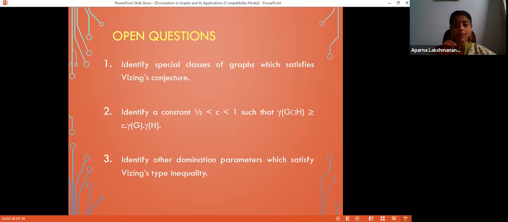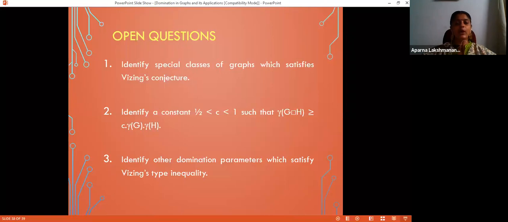The property P is chosen in such a way that this particular domination parameter satisfies Wissing's type inequality. That can be your motivation. That justifies your definition, because we are in search of a domination parameter which satisfies Wissing's type inequality. So such research is also welcome.